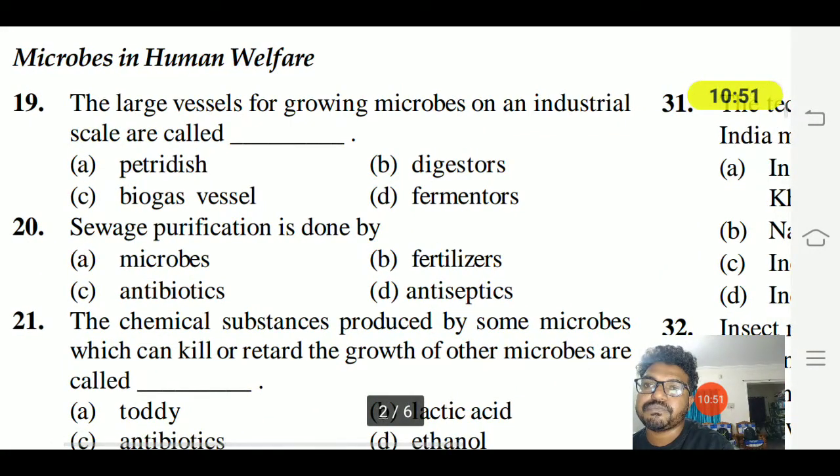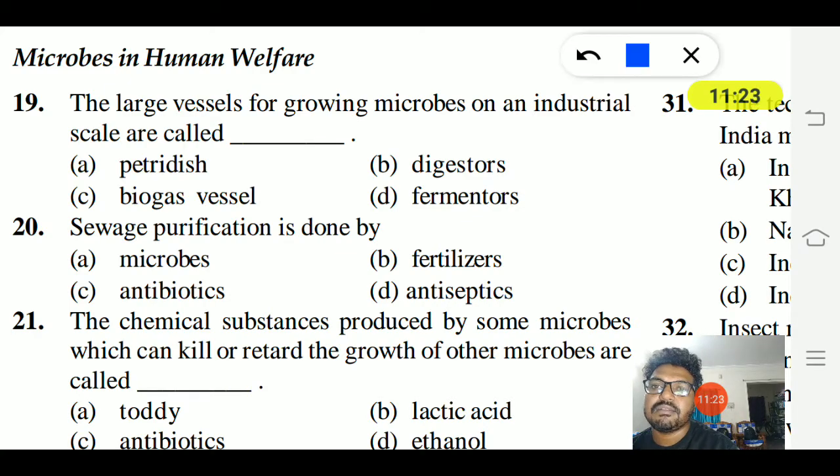19th question. The large vessel for growing microbes on an industrial scale is called petri dish, digester, biogas vessel, and D is fermenters. Here petri dish is small glassware that is used for culturing organisms, for tissue culture. Digester and biogas vessel are not used for growing microbes.